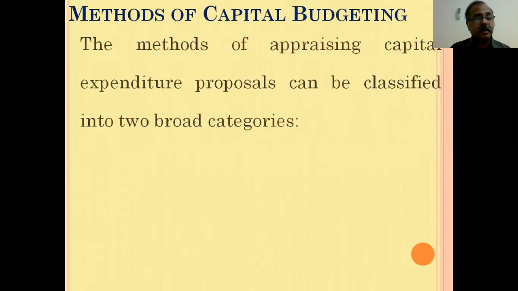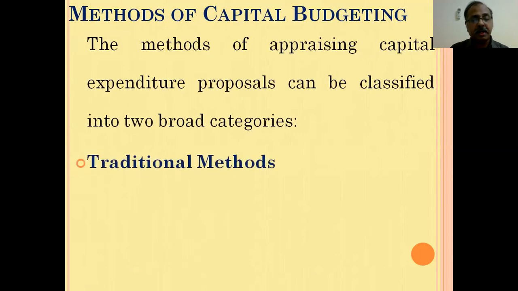Then we will discuss the most important point in our capital budgeting decision, that is the methods of capital budgeting, or what are the tools of capital budgeting. So we have already discussed what is capital budgeting, what are the features of capital budgeting, what are the classifications of projects, etc. So now we are going to discuss the most important point in capital budgeting, that is methods or techniques of capital budgeting.